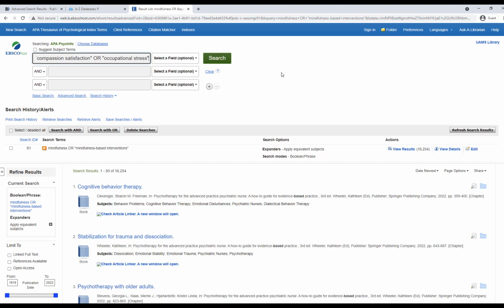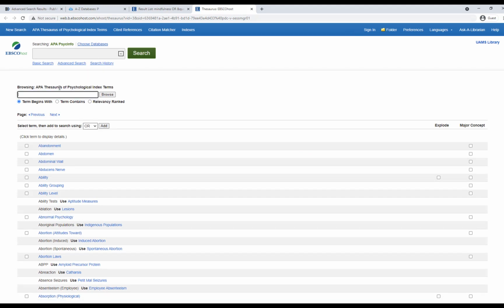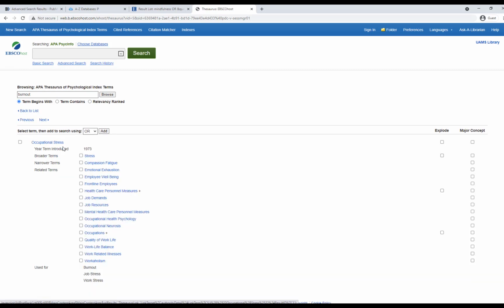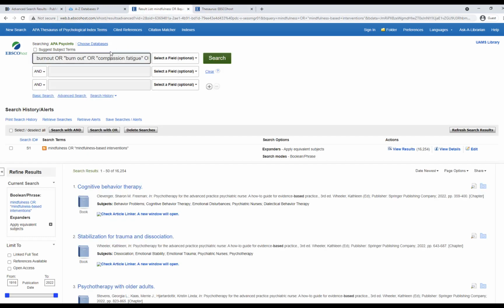So the reason is when I searched for the term burnout in the APA thesaurus of psychological index terms, which is what I used to find those indexing terms earlier, notice that it tells me to use occupational stress. So that's why I'm using this term in PsycInfo here. So back to the string. We've got everything we want here. Let's click search for that.